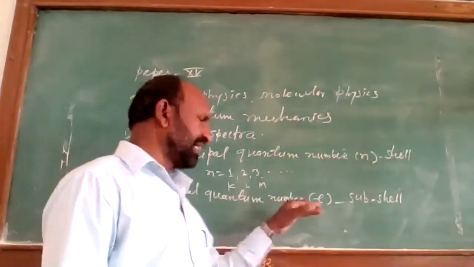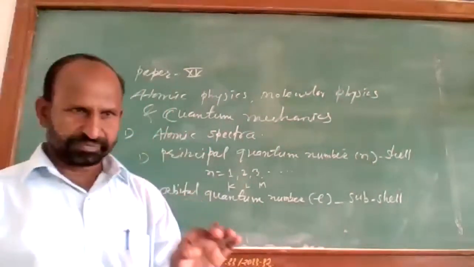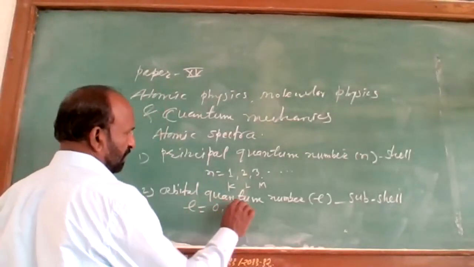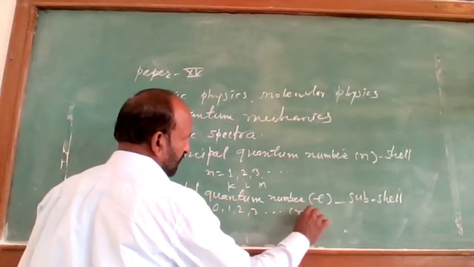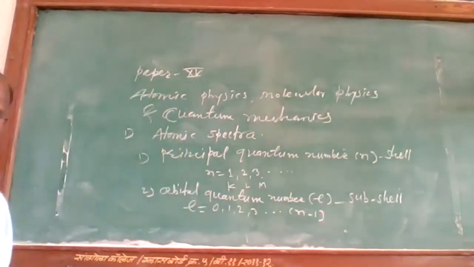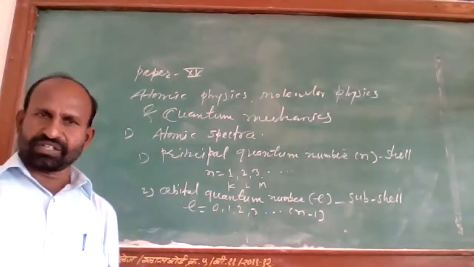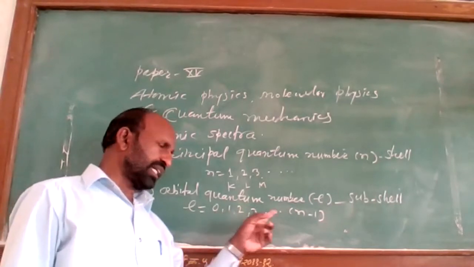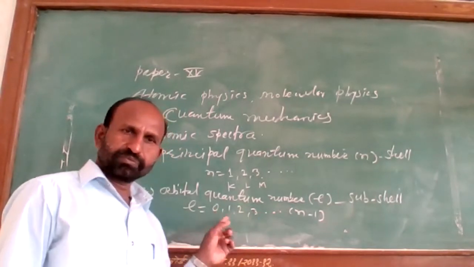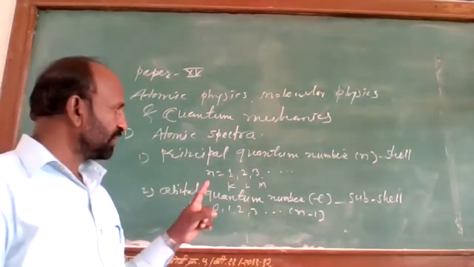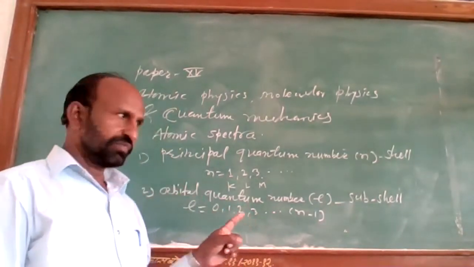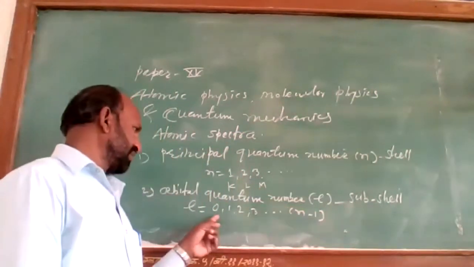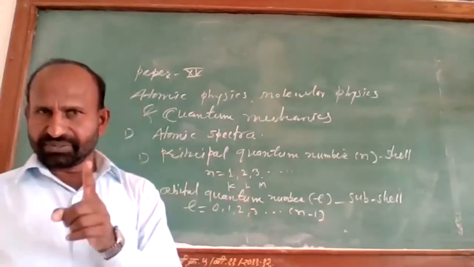So this quantum number L gives us subcells, having the values 0, 1, 2, 3, up to n minus 1. Means this subcell can have integer values 1, 2, 3, 4, like that, including 0. If n is equal to 1, meaning the first orbit, then L will have the value 0.